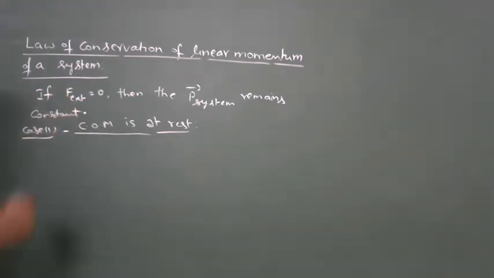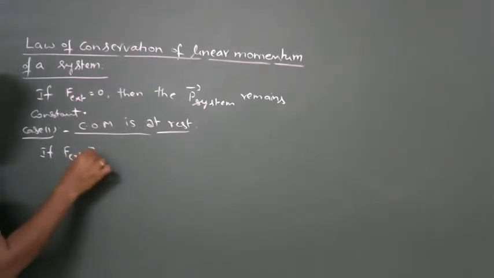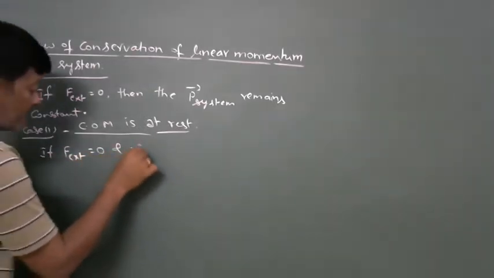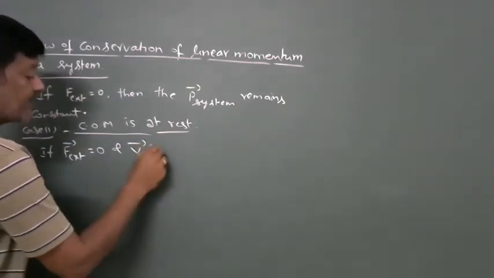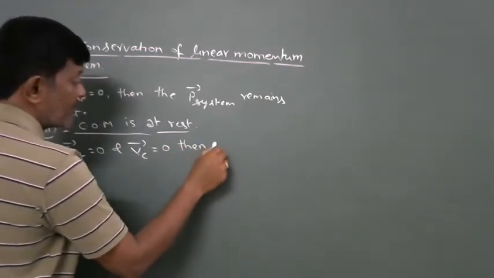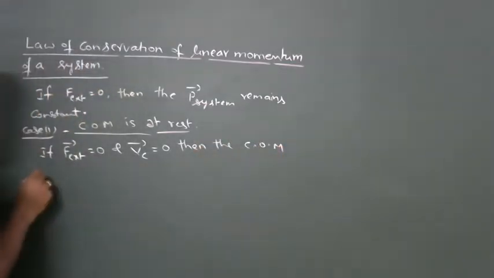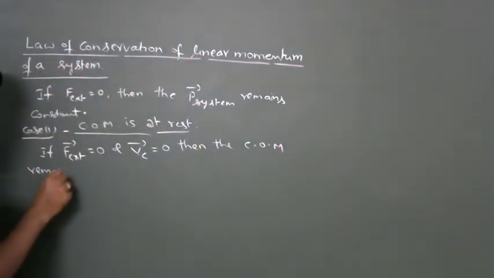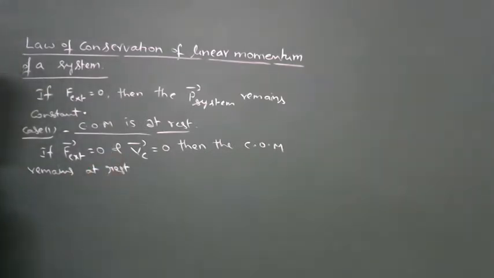So if F external is equal to 0 and VC bar, velocity of center of mass, is 0, then the center of mass remains at rest.